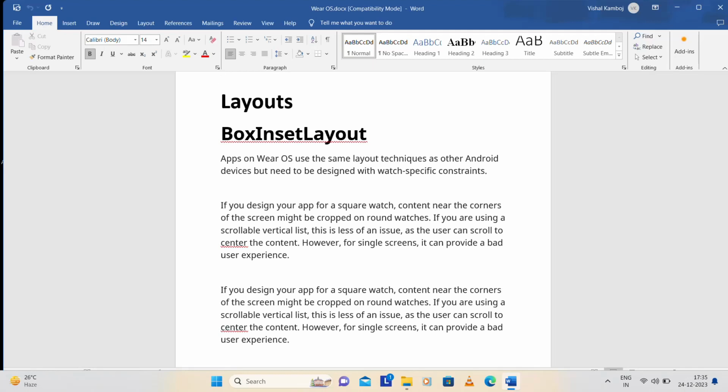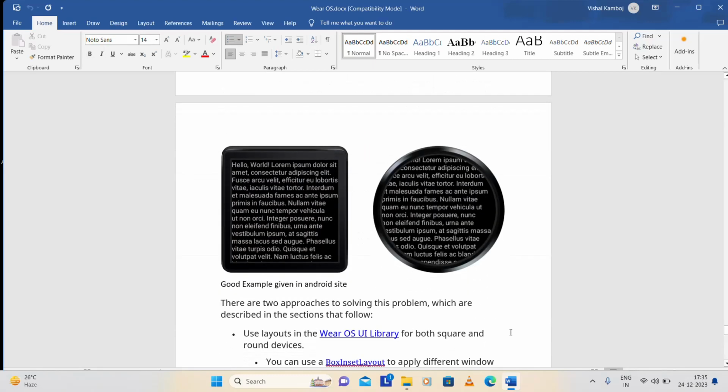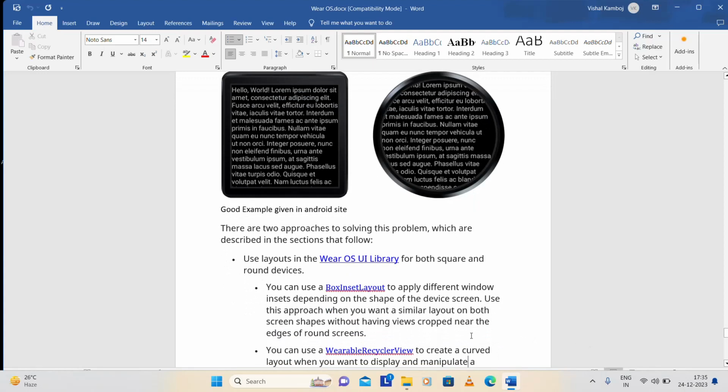You can cover the circular shape, the square and the rectangle with this. If you design your app for a square watch, content near the corner of the screen might be cropped on a round watch, but if you're using this, it will never be cropped.